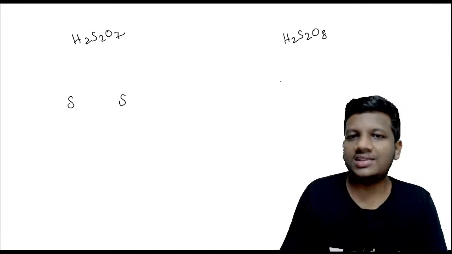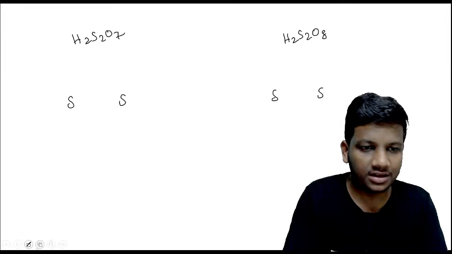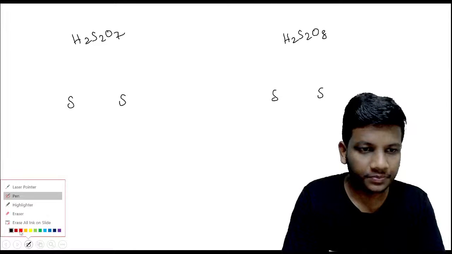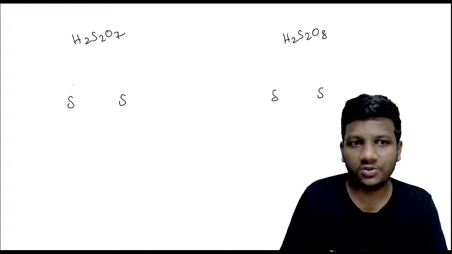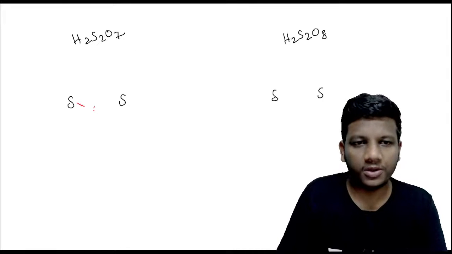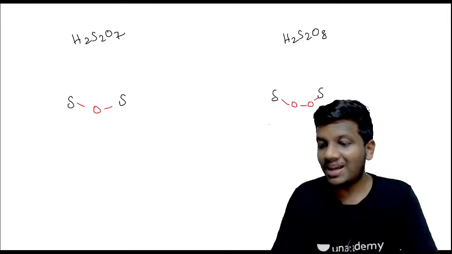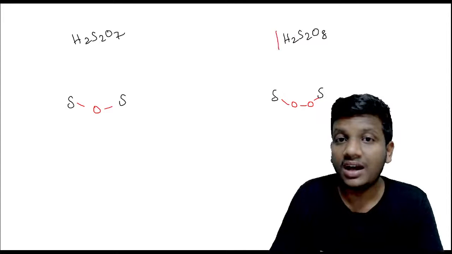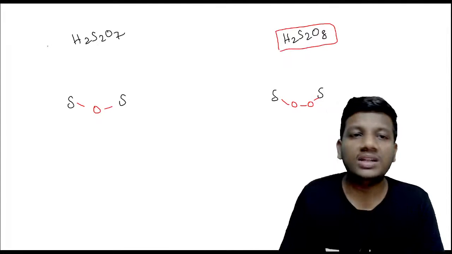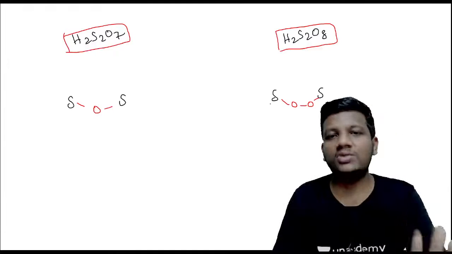So two S are there. Here also I am drawing two sulfurs. Let me change the color of my pen. One second, guys. So H2S2O7, I am having 7 O's, no? In H2S2O8 I will be having the peroxide bond, but there will be no peroxide bond in H2S2O7, which is the most critical question that catches my eye, guys.